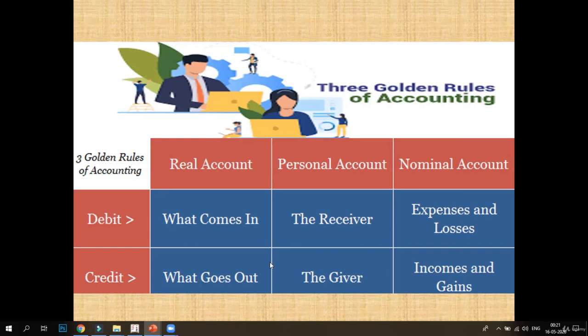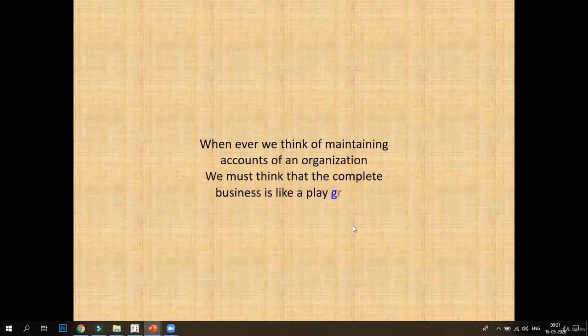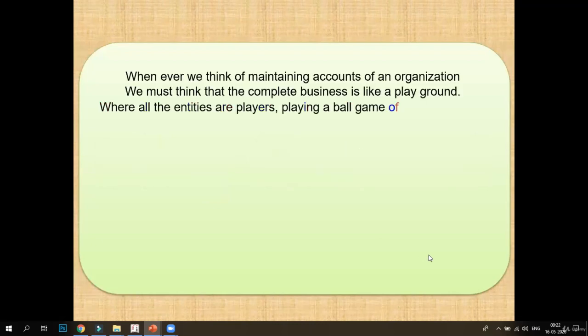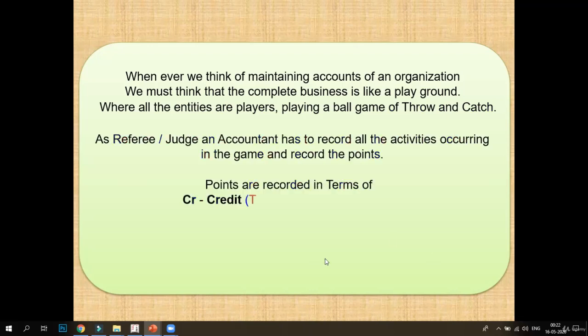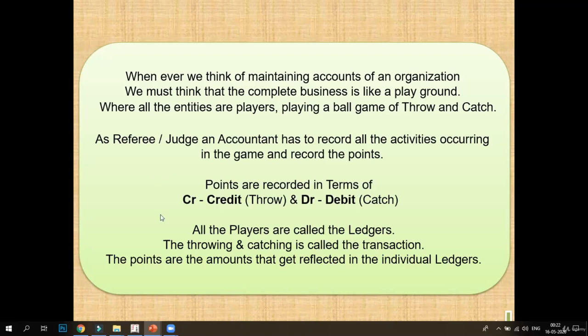Now we'll learn these accounting rules with the help of a game. Let's think about a football playground, and whenever we think of maintaining accounts of an organization, you just have to think the business is like a playground. Easy? Now, in a playground, some players come, and they are playing a game of throw and catch of ball. So, treat your business accountant as your referee or judge in the football game.